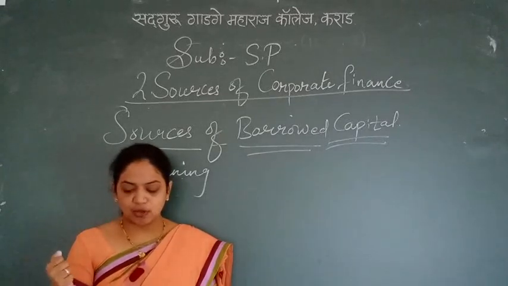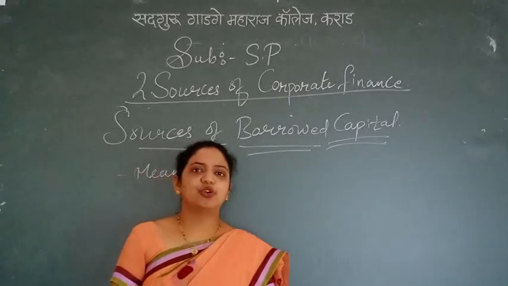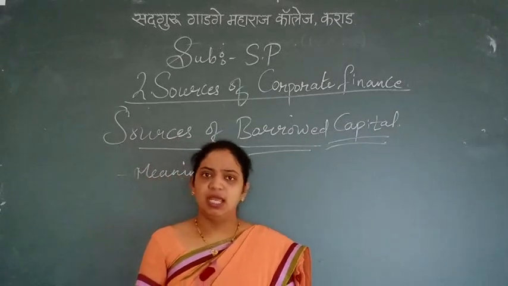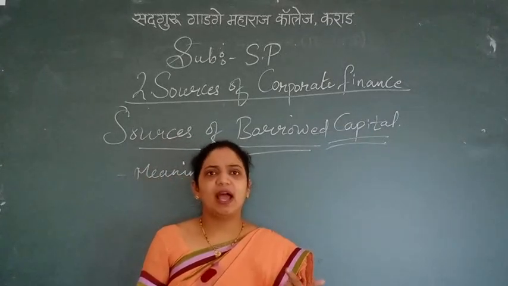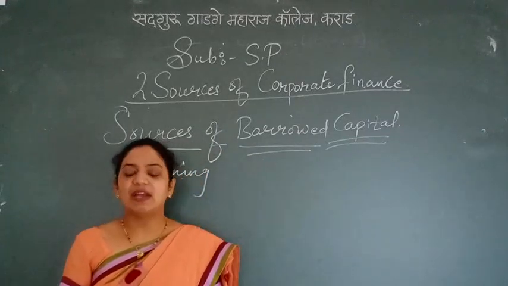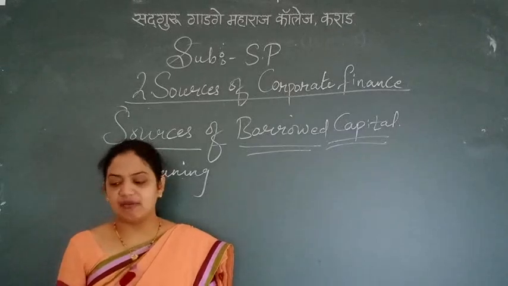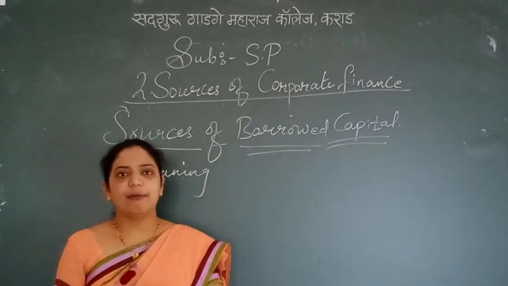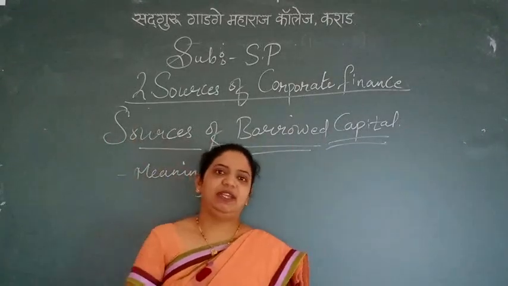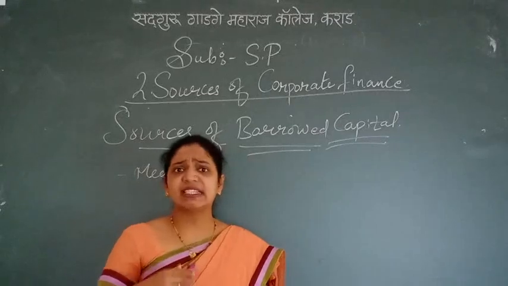The power to borrow money is normally exercised by the board of directors of the company. You know very well that the board of directors is the prime authority, with the power to decide how and when to borrow money. A private company may exercise its borrowing power immediately after incorporation, but a public company cannot until it gets the trading certificate. You know very well that there are stages.